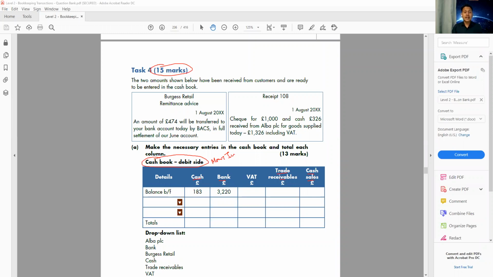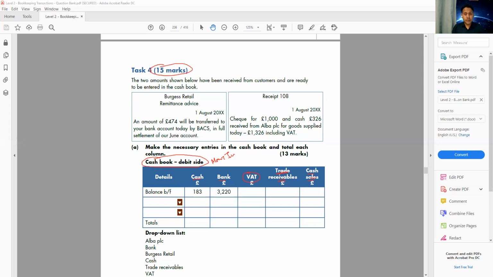If I make a sale now, this is called a cash sale. And when there's a cash sale, we have to pay the VAT. When there's a credit sale, trade receivables, we don't pay the VAT, because this transaction didn't happen today. We already paid the VAT before. He's just paying me now, so I'm not going to pay the VAT. So trade receivables or credit customer, no VAT. Cash transaction, that is a VAT, because I never paid VAT before, I have to pay the VAT.